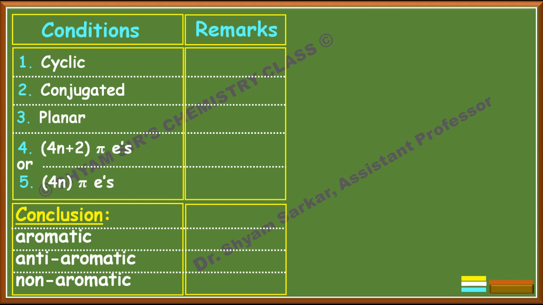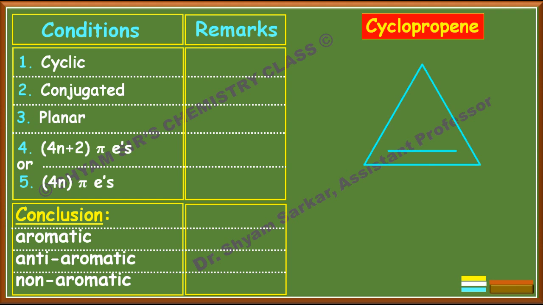Okay, so it's quite an easy way to identify, and if you go through this video, you will easily understand why this type of 3 different patterns comes for each molecule. Okay, so I will start with smaller and simpler molecules. First with cyclopropene. If you see the structure of this cyclopropene, this is cyclic.